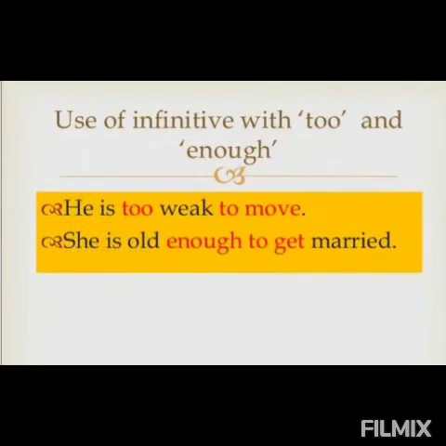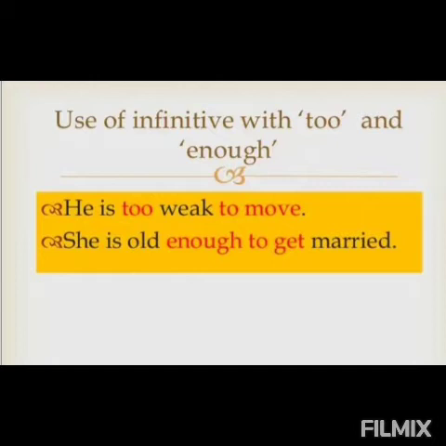Use of infinitives with too and enough. There are many sentences in which we are using so and that. To replace so and that, we use too or enough. Whenever we use too and enough, we will use an infinitive with it.